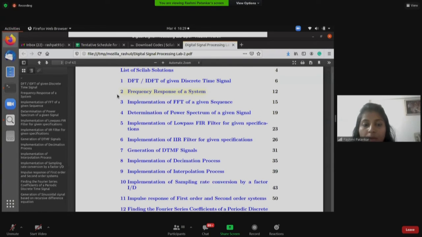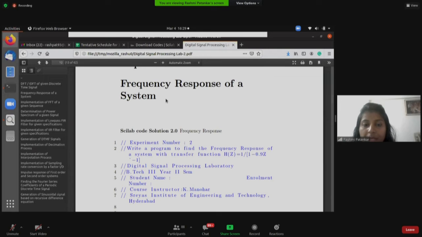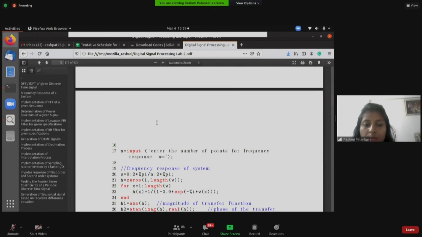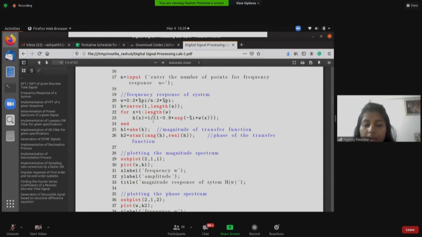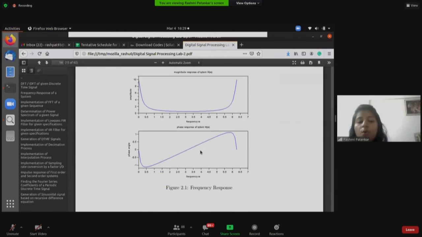Let me click on the second experiment. This is the name of the experiment, that is frequency response of a system. This is the code for that particular experiment. This is the Scilab code, and this is the output. This way the PDF can be used.